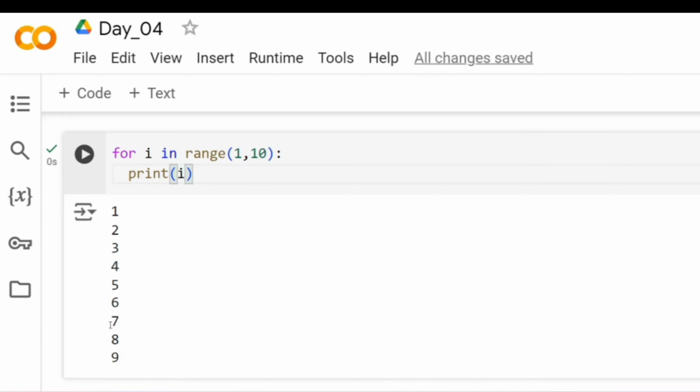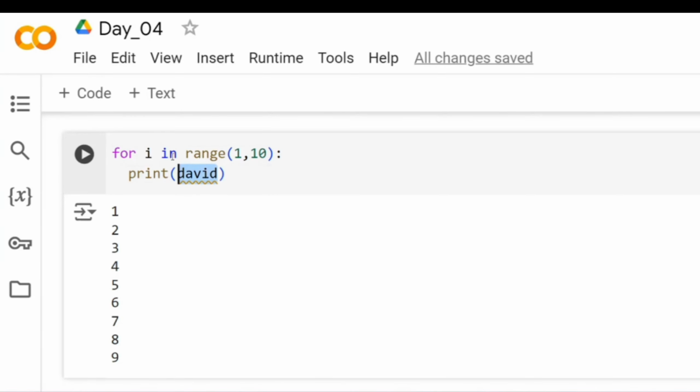Now, what does this mean? For here, i in Python words is called an iterator. An iterator is nothing but repeat, as I said. Whatever you put here does not matter. Let's say I put x and print x, it will still work. Instead of x, I put David here, and here also I put David. It does not matter. This is more like a temporary thing. So for some iterator in range of this, print that iterator. That's all. That is how Python understands.